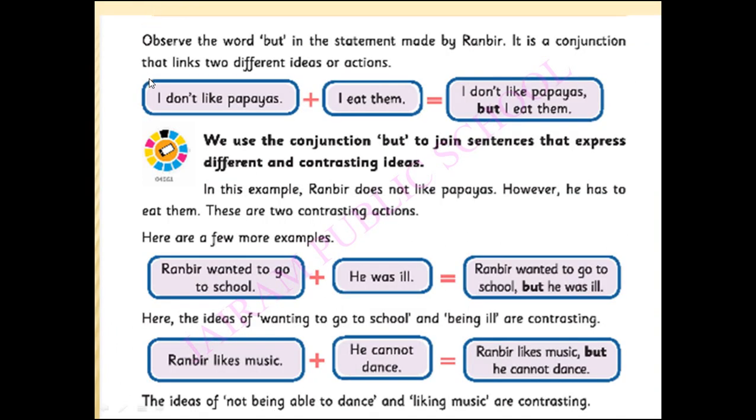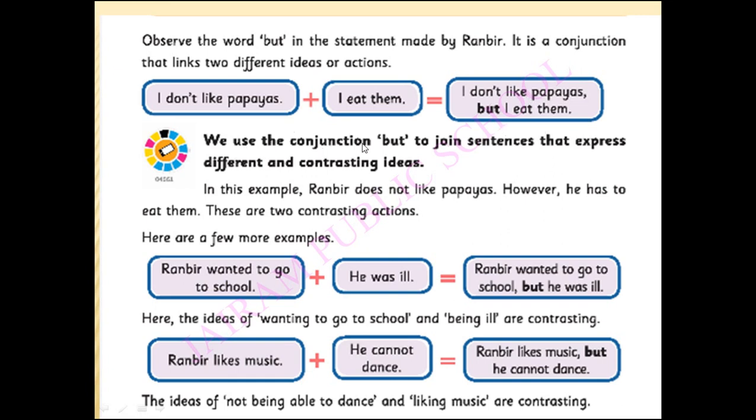Now, observe the word but in the statement made by Ranbir. It is a conjunction that links two different ideas or actions. I don't like papayas. I eat them. So these are the two sentences which give contrasting ideas. I don't like papayas, but I eat them.